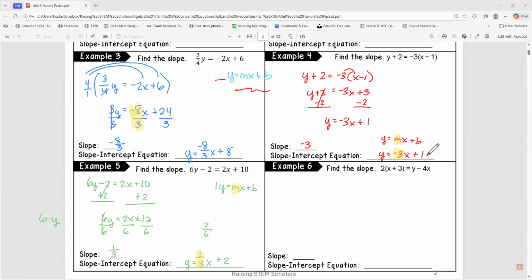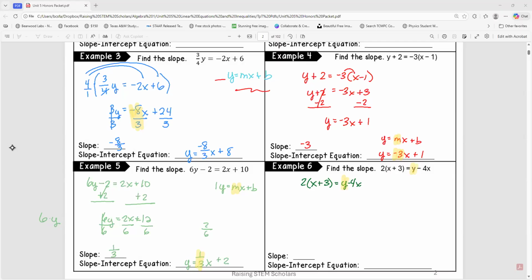Okay. And then our last example problem here is this 2x plus 3 equals y minus 4x. And as we rewrite that, we've got kind of an oh no moment. We see if we are trying to get this to look like this y equals mx plus b, we've got a problem here because look, our y is on the wrong side. Oh no, what are we going to do?